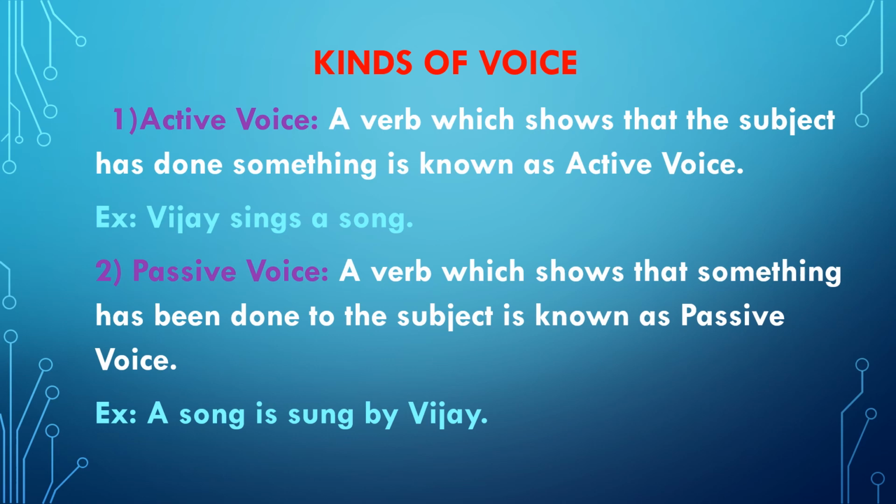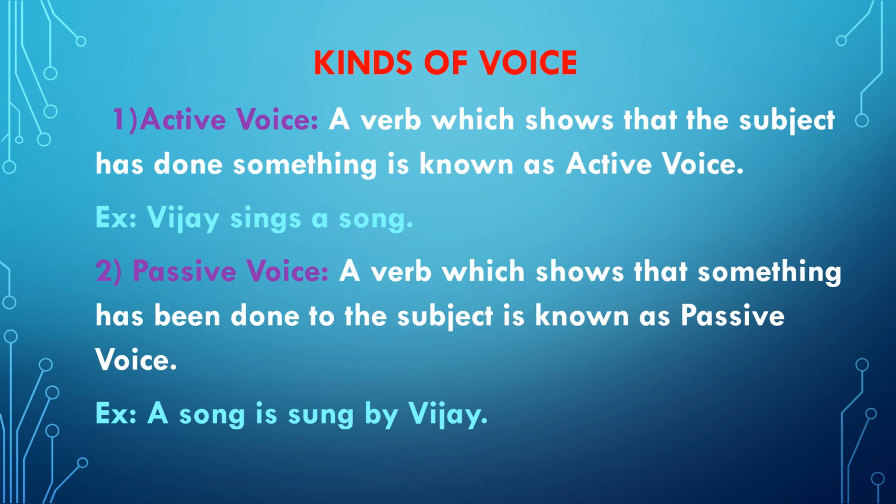Sanjay writes a lecture, that is in the active voice. That means the subject is doing something. Sanjay writes a lecture. This can be expressed as a lecture is written by Sanjay. So something has been done to the subject, that is in the passive voice.